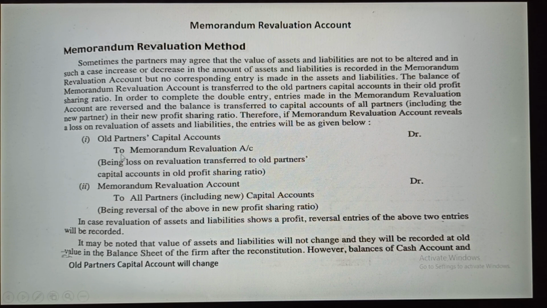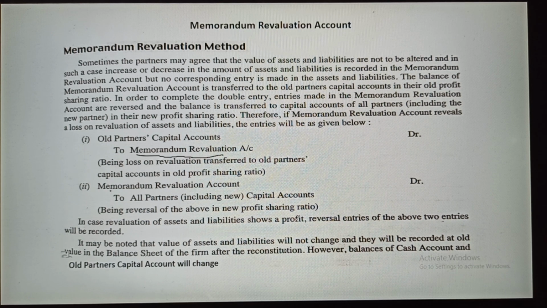You can see this entry here already. See this entry, memorandum revaluation account, old partners to memorandum revaluation account in case of loss. This entry you also recorded in the case of revaluation account, and here also you have to do the same, but one more entry will be added.